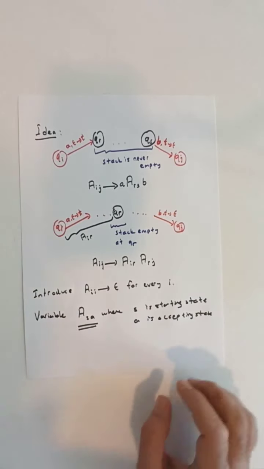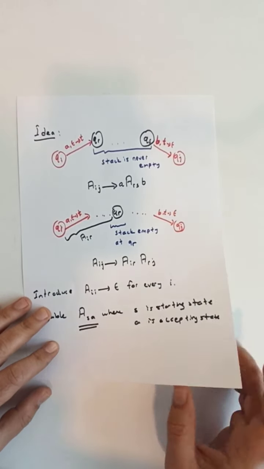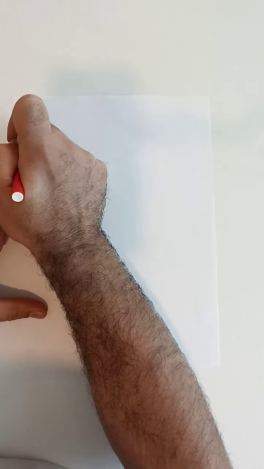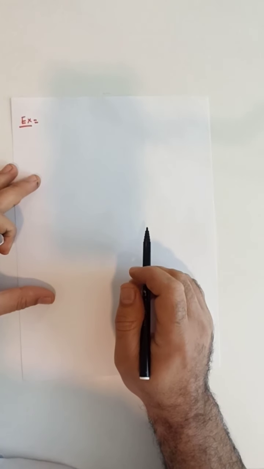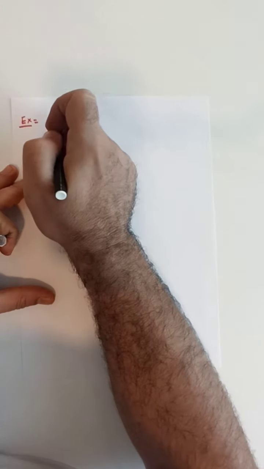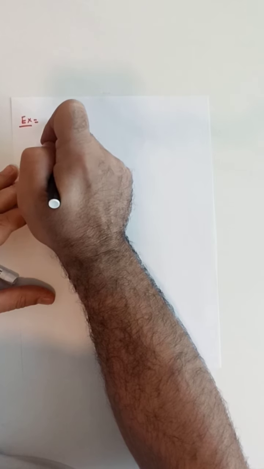Let's see how this construction works on a specific example to make things more concrete. An example conversion from a given PDA into an equivalent context-free grammar. Let's say this is our input PDA.